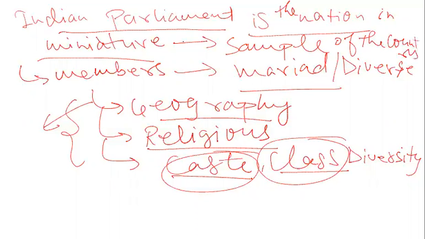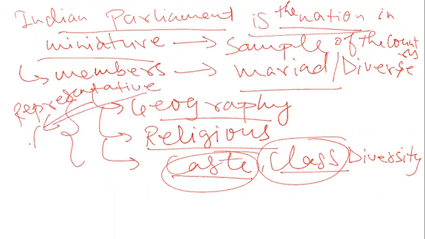This is the reason why it is said that the Indian Parliament is the Indian nation in miniature: the members of the Parliament are directly elected by the people. They are the representatives of the people, and they are directly elected on the basis of universal adult franchise.